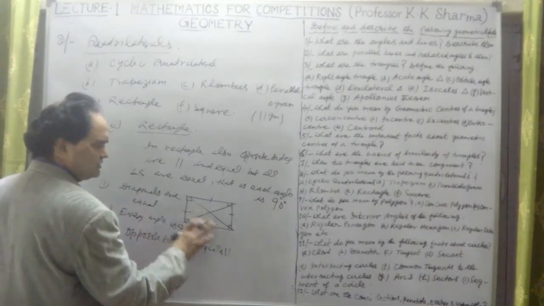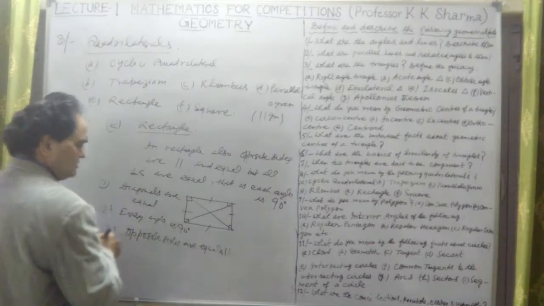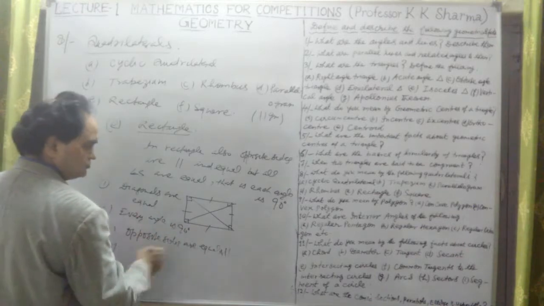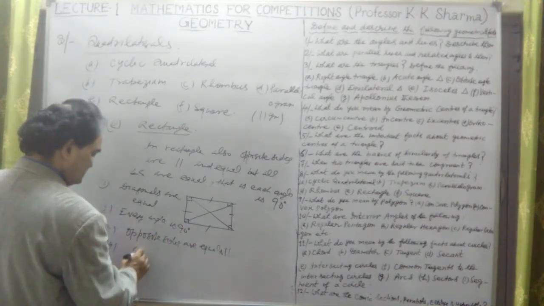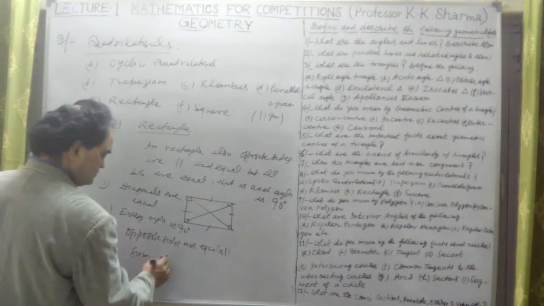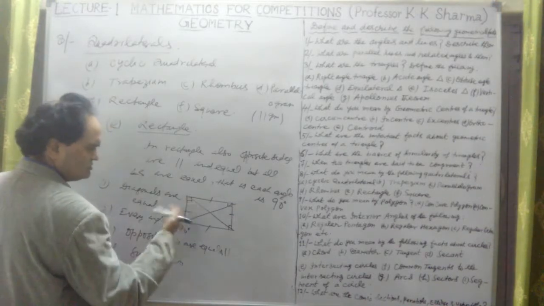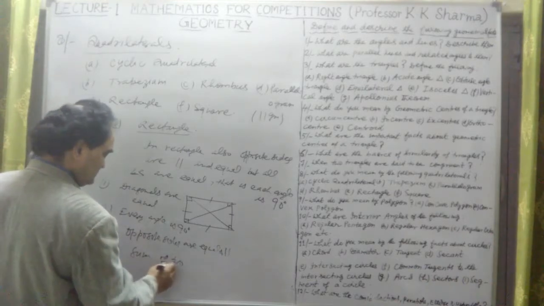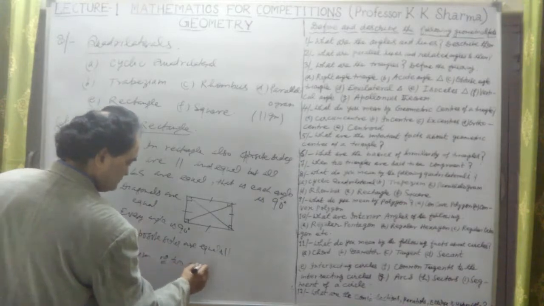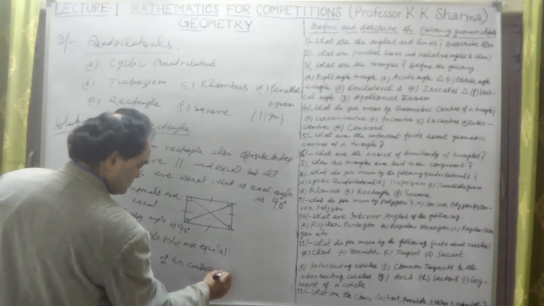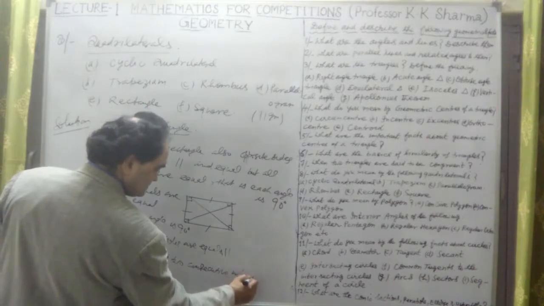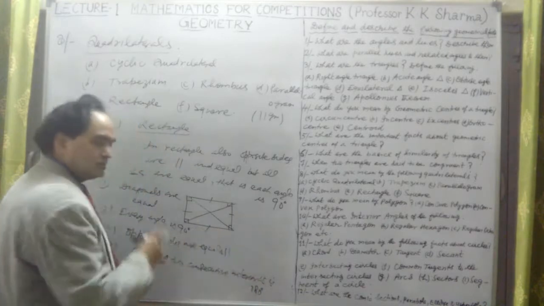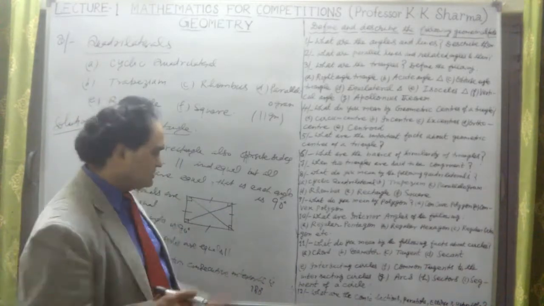The sum of two consecutive interior angles is undoubtedly 180 degree, and yes, the fourth point we can write that the sum of consecutive interior angles is 180 degree. This is not a necessary point because it's a fact here. Sum of two consecutive interior angles is 180 degree. In case of parallelogram also, the same condition is there.